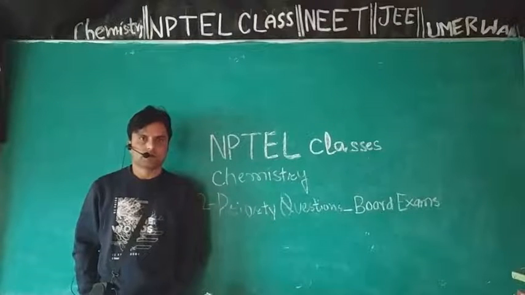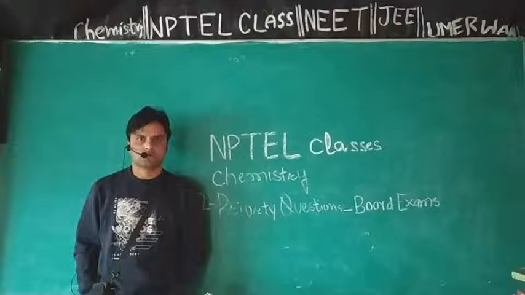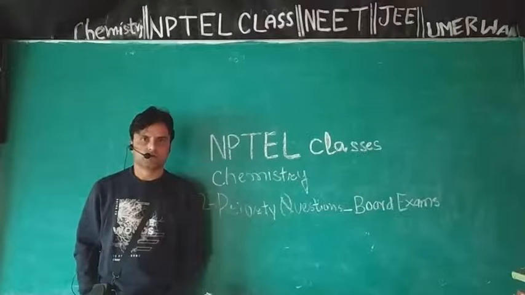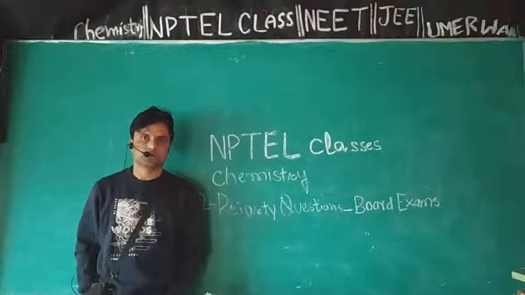Moving next, go through the IUPAC rules for naming a coordination compound.